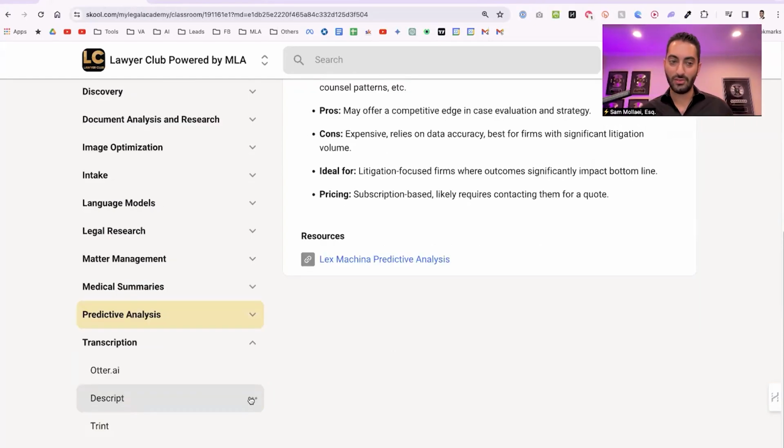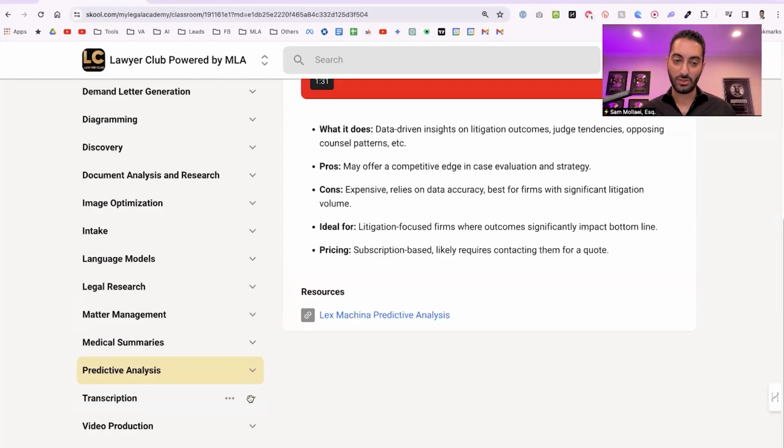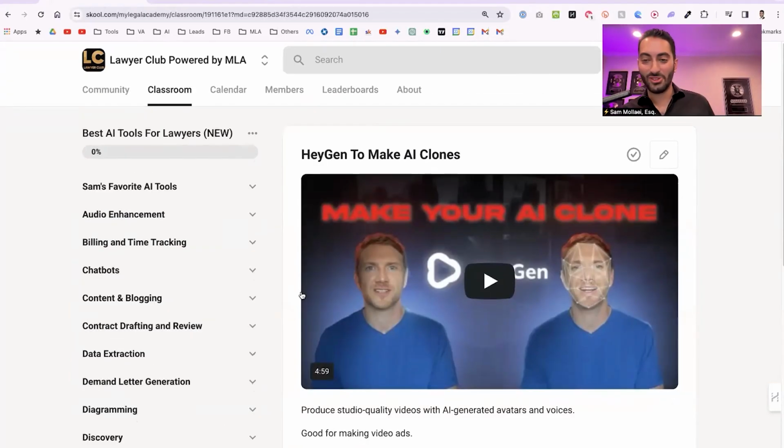Transcriptions: Otter, a very popular one. Descript, Trint. Nobody should have any issues transcribing things or hiring a VA for this. I've seen some people still use a VA for transcriptions. You don't need to. Video production. If you're looking to make an AI clone of yourself, this might be a little bit too